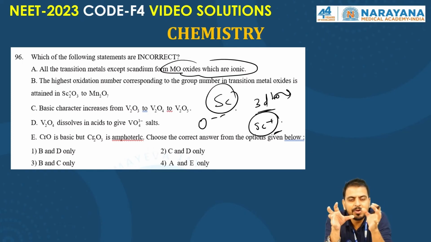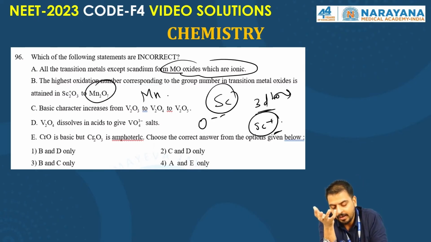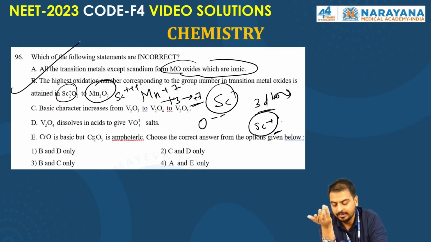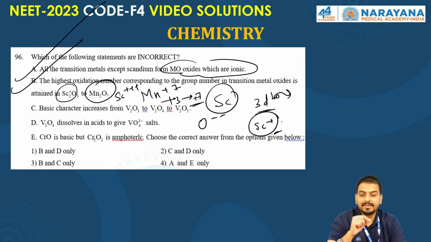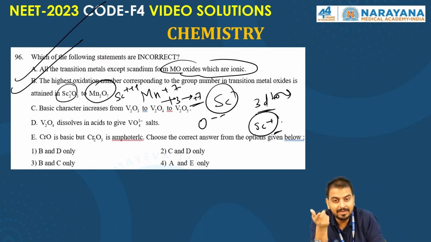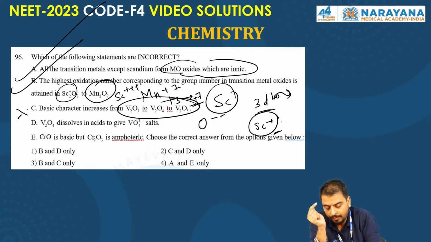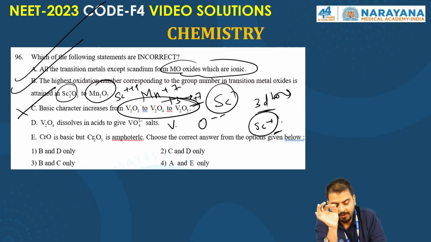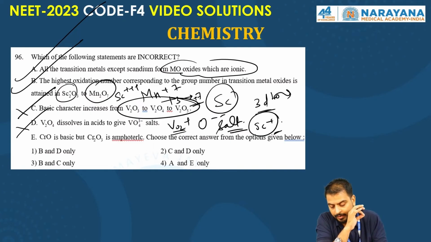Highest oxidation number corresponding to the group number in transition metal oxides is Mn2O7, where Mn is +7. Scandium will be the lowest, right? Sc2O3, 2x minus 6, so it will be +3. So +3 to +7, it increases. This is right. Yes, acidic character increases as you increase the oxidation state, and basic character decreases. So that's wrong. Now, V2O4 dissolves in acid to give VO4 trianion. That's wrong. It gives VO2 plus salt. So this is also wrong.